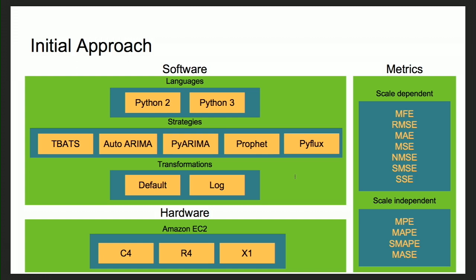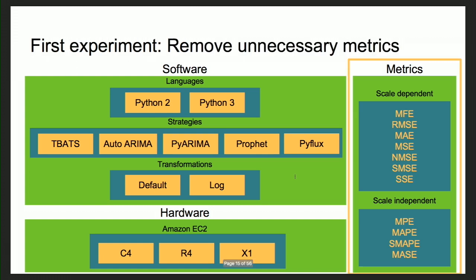Once we had that, we implemented all of the software part in Python version 2 as well as Python version 3. As I said, we wanted to build a robust forecasting system, so we wanted to see which Python version performs best for our use case. Once we have the software part figured out, we'll see which hardware instance type is best for our problem statement. Before I get into the first experiment, we used 1,000 different unique time series, or 1,000 accounts.